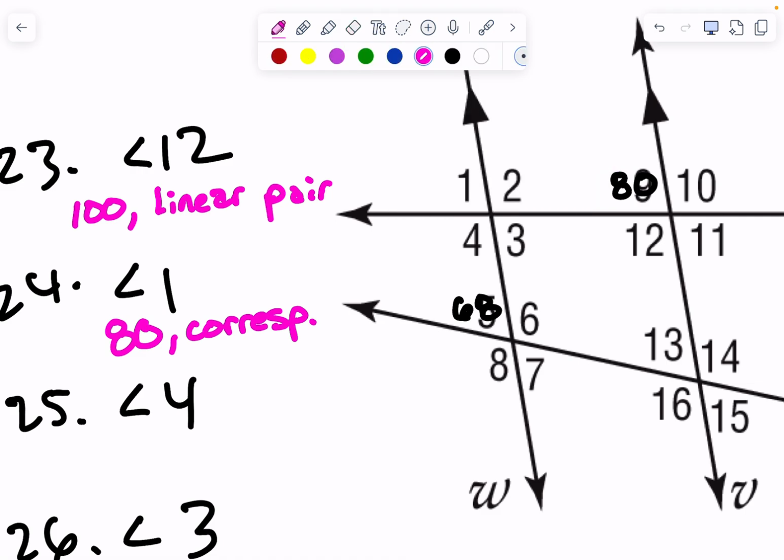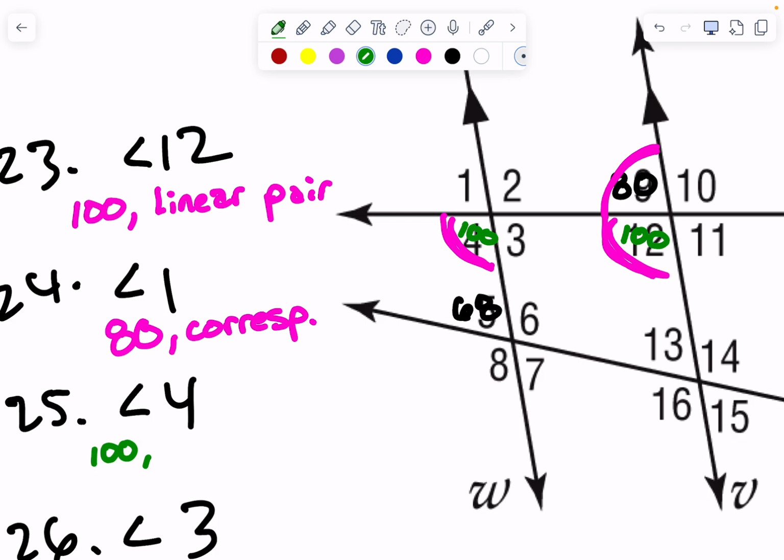Angle 4 is this guy right here. What is he in relationship to 80? No? I just went from 12 to 4, which is corresponding. You went from 12 to 4, which is corresponding? Right? Okay, but what is 12? 100. 12 is 100, right? So 4 is 100, right? Okay, so angle 4 is 100. But in relationship to the 80, he's nothing, right?